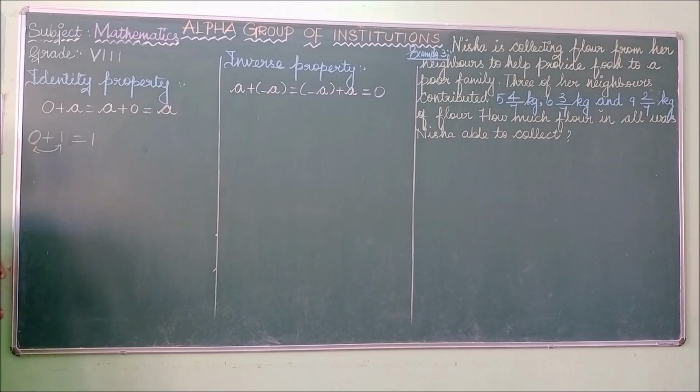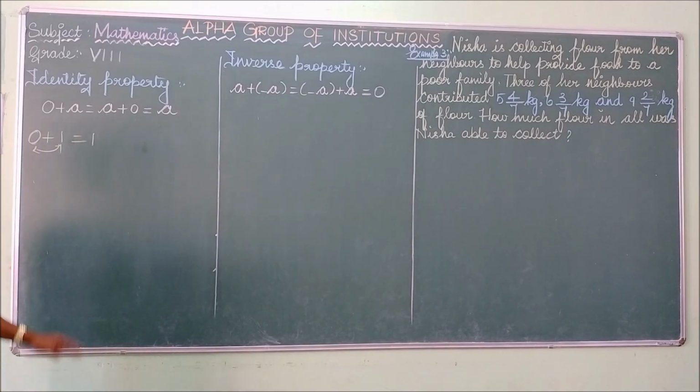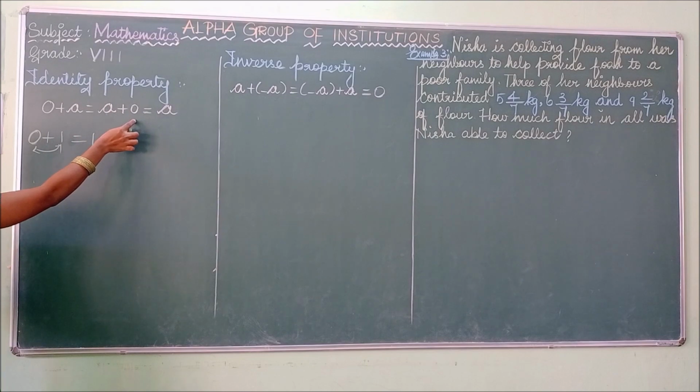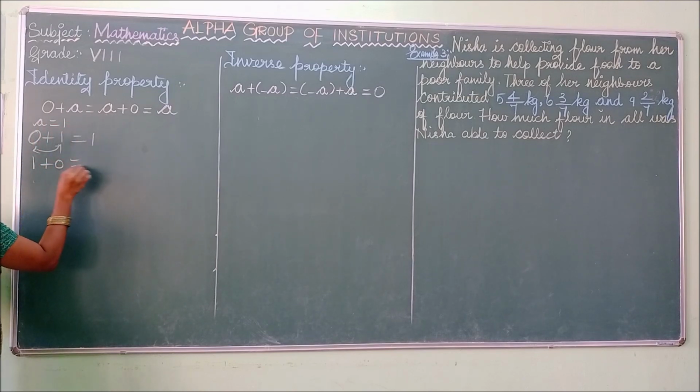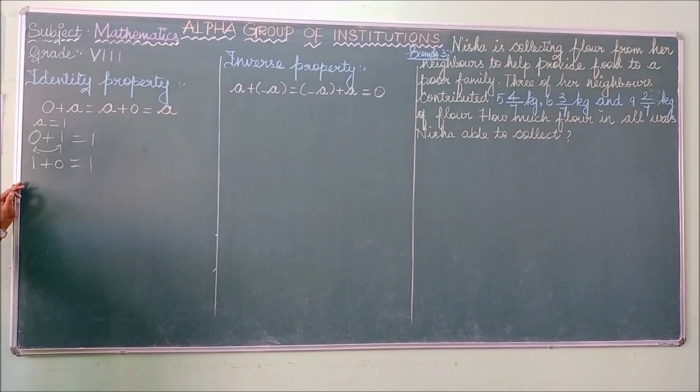Whereas you have interchanged this process. That only we saw in the commutative property: a plus b is equal to b plus a. Whether you are adding 0 plus 1, it is also 1. Check another one, a plus 0. For a, I am taking 1. 0 plus 1, here 1 plus 0. 1 plus 0 is also 1.